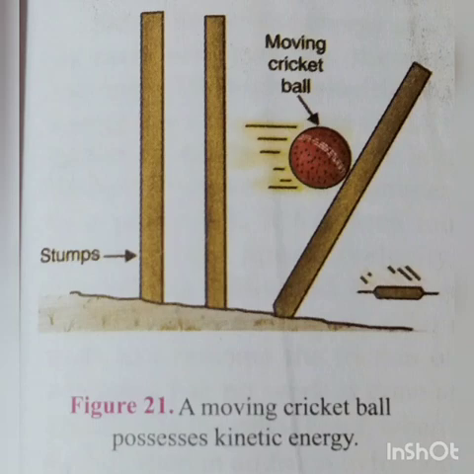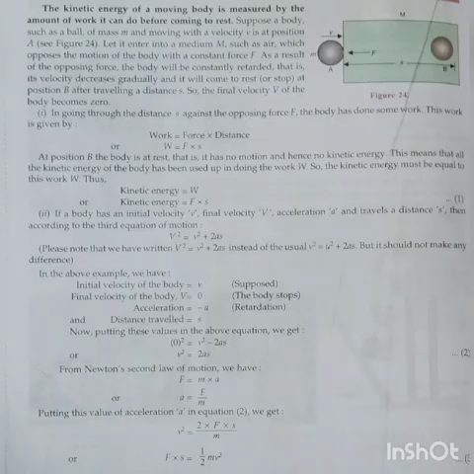Now we will discuss the formula for kinetic energy, students. It is very important. As we have learned, the kinetic energy of a moving body can be measured by the amount of work it can do before coming to rest. See the picture.